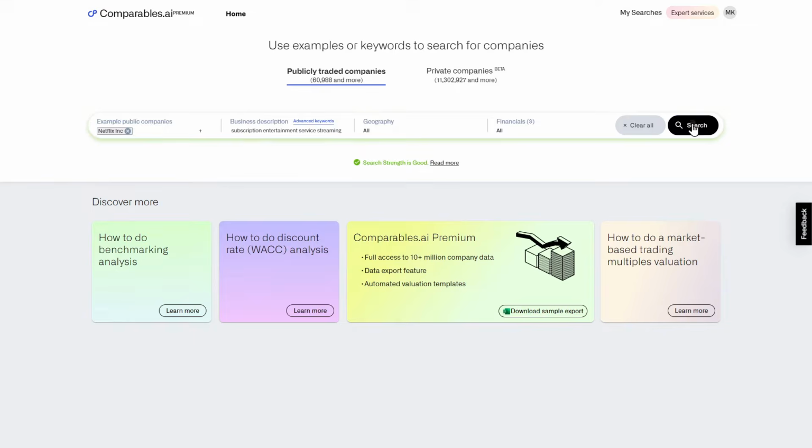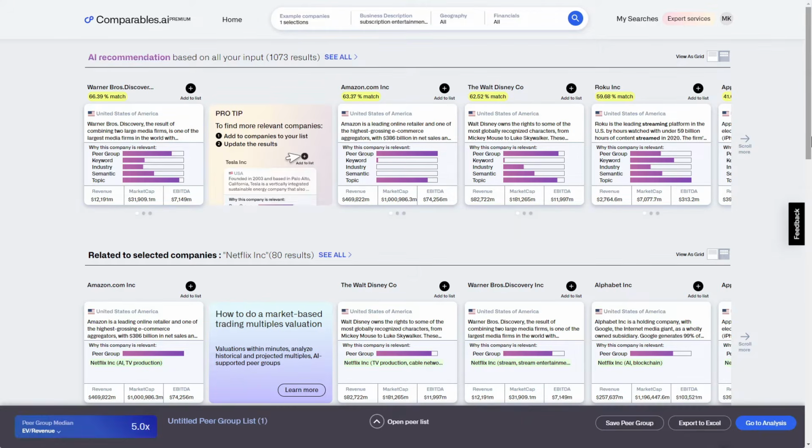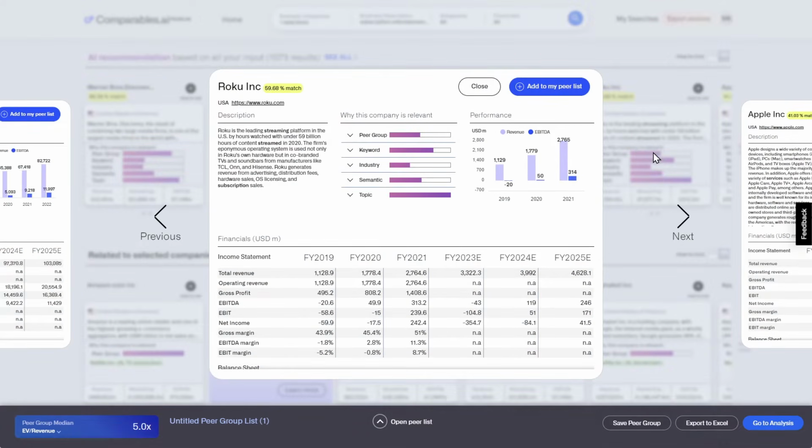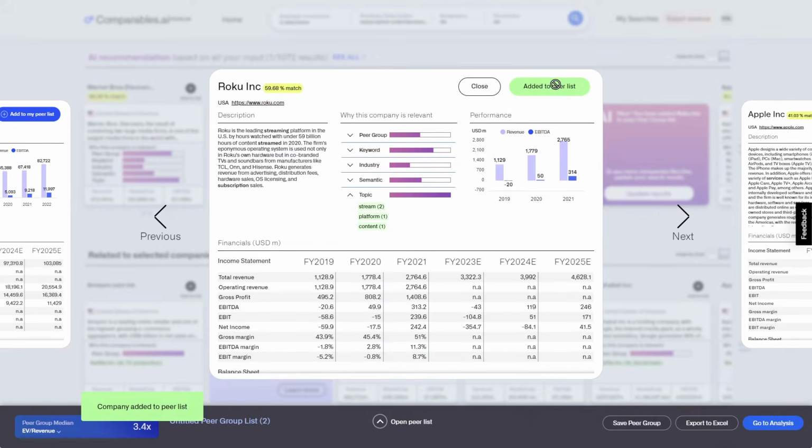Next, press search. Our AI will now show you initial recommendations based on your search inputs. Click the Open button on the company cards to get a detailed view on the companies that you are screening. If you think this is a good match for your search, click the Add to My Peer Group List button to add it to your analysis.